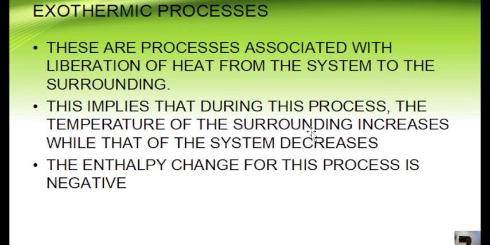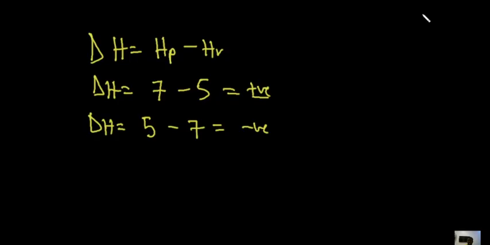Okay, with that said, we will go to the next form of enthalpy, and that is your negative enthalpy, which is represented by the exothermic process. These are basically processes associated with liberation of heat from the system to the surrounding. So it's pushing away heat from itself and pushing it into the surrounding. Let's go back to our illustrating board. The reaction of sodium hydroxide with hydrochloric acid is actually exothermic. So just in case, don't confuse it, it is exothermic.